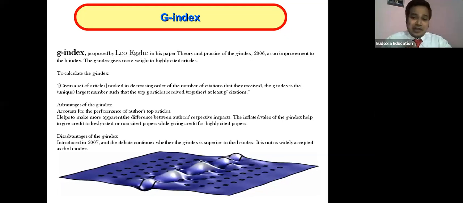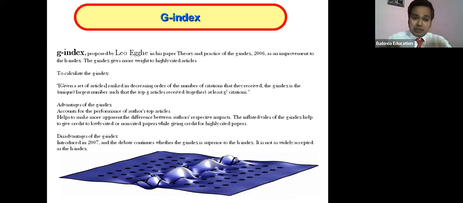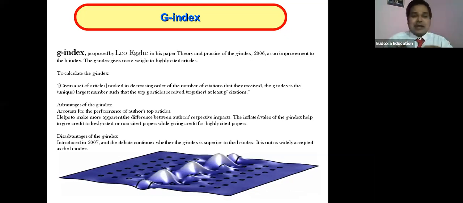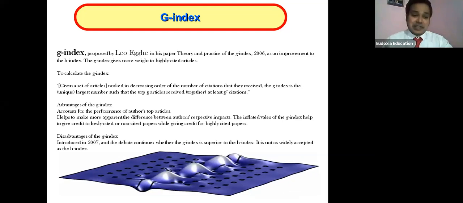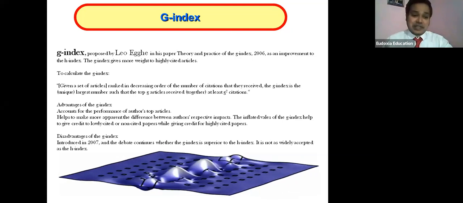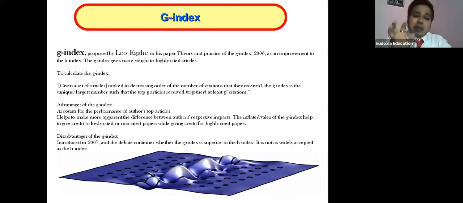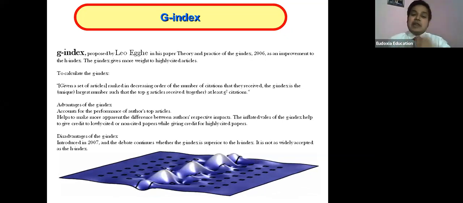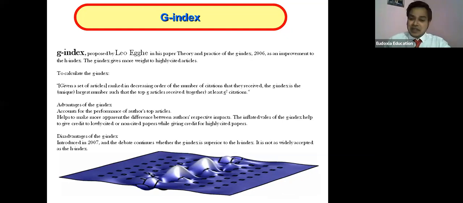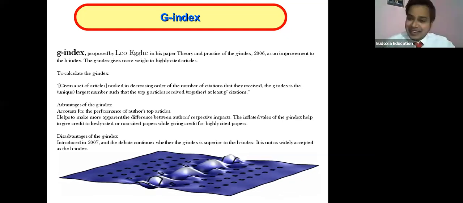The advantages and disadvantages I am also showing, because I always go with the pros and cons of the work. Whenever we are dealing with the z index, whenever a person is getting the z index, see the advantage I have shown here: it accounts for the performance of the author's top article. Yes, if you are showing the z index, you will come to know this is my best paper.